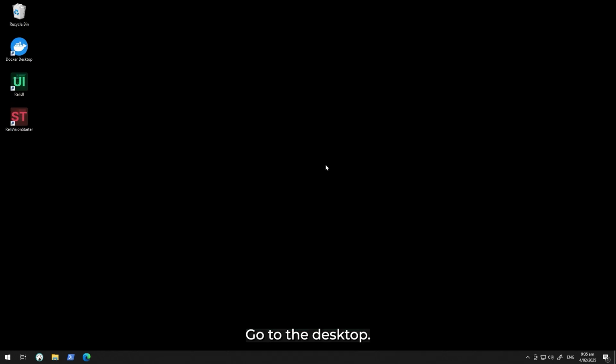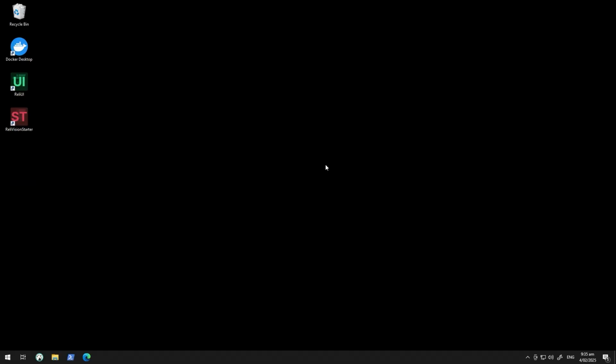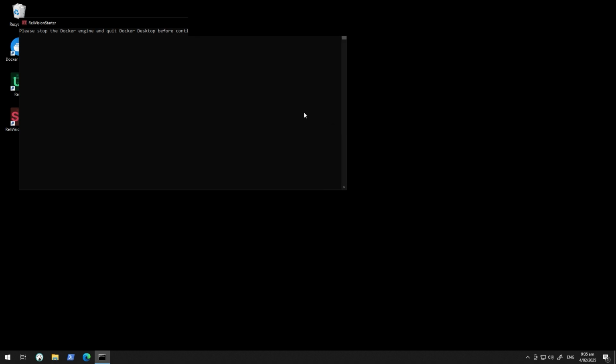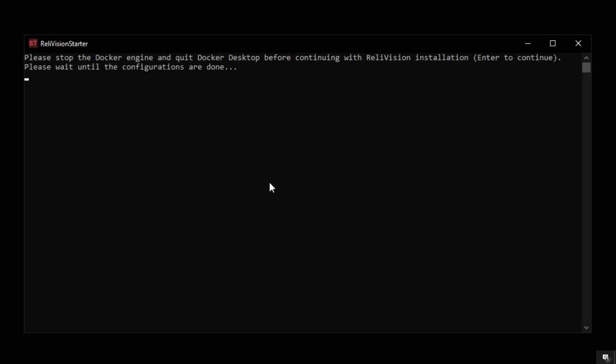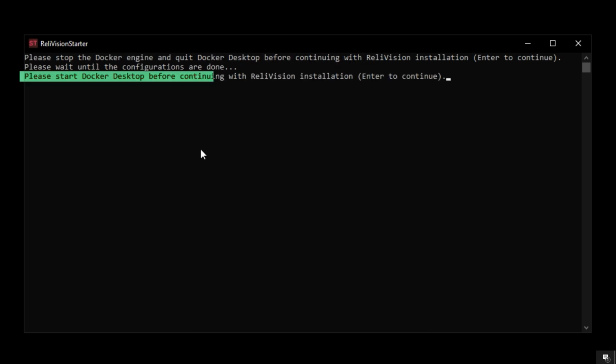Go to the desktop. Make sure to have installed Docker Desktop on WSL2. Initiate the server app installation by clicking the starter. Follow the directions in the console.